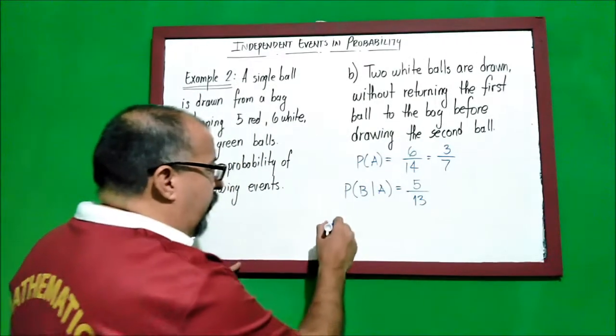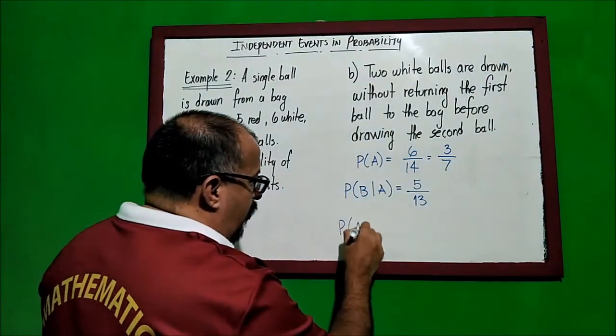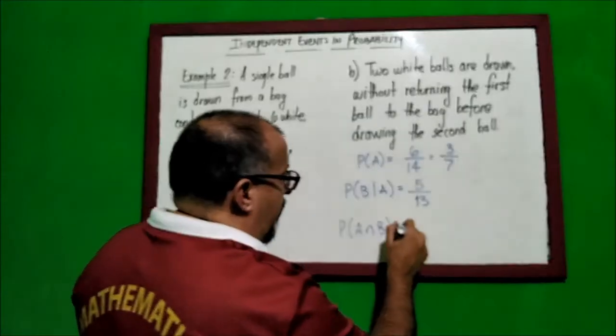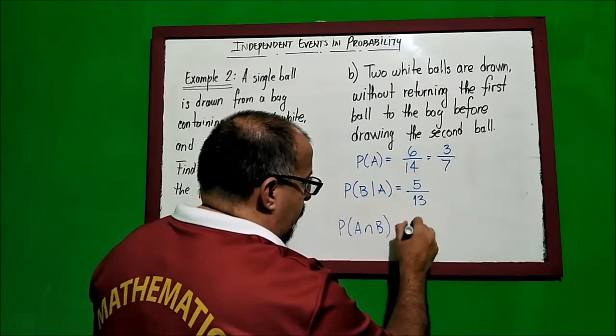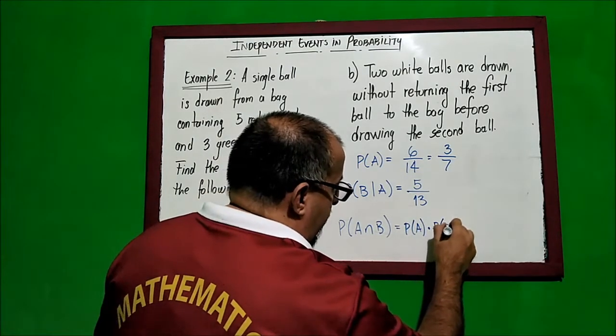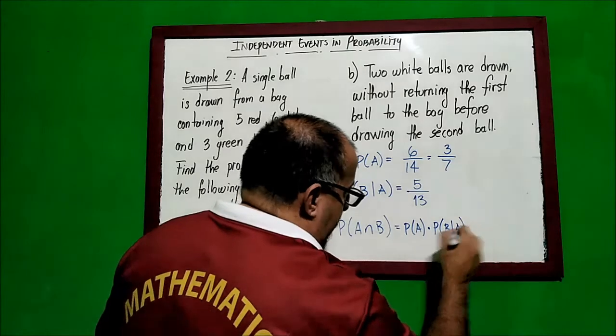Now that I have the 2 of them conditioned like this, we find the probability A intersection B. The probability A intersection B will be given by P of A multiplied by P of B once A has happened.